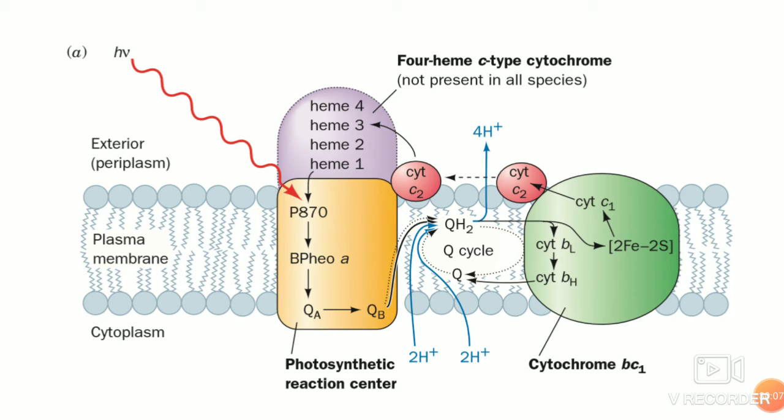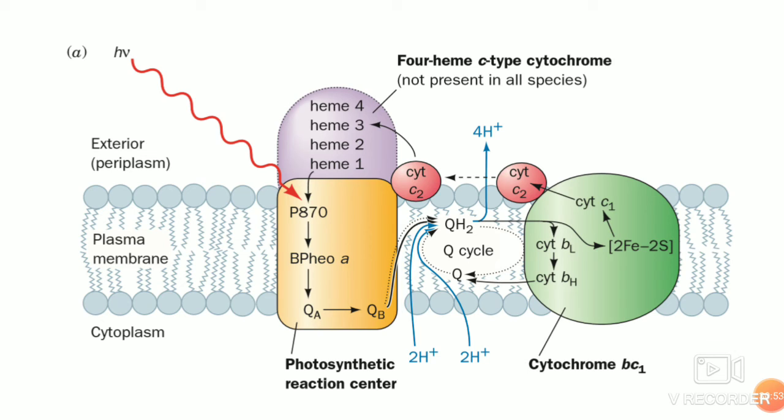You remember in the photosynthesis of plants, I have explained this Q cycle. So please refer back to the Q cycle there. In the Q cycle, it passes through the heme BL of the cytochrome BC1 and then contributes to the reduction of one molecule of ubiquinone with the concomitant uptake of two more cytoplasmic protons. The resulting QH2 diffuses back to the cytochrome BC1. There it is again oxidized with the liberation of two protons to the exterior. So a total of four protons are pumped out to the exterior in this cycle.